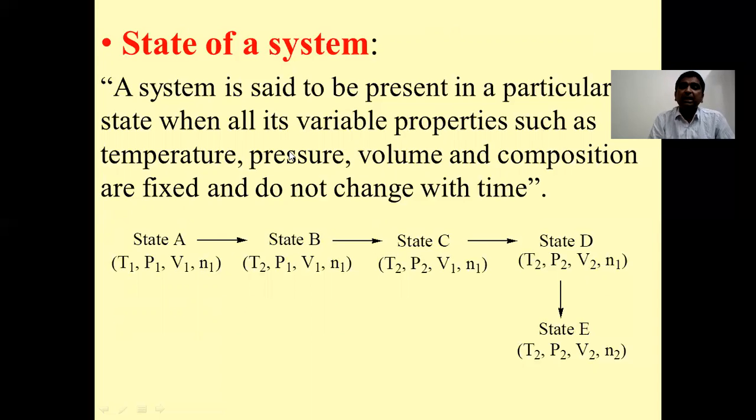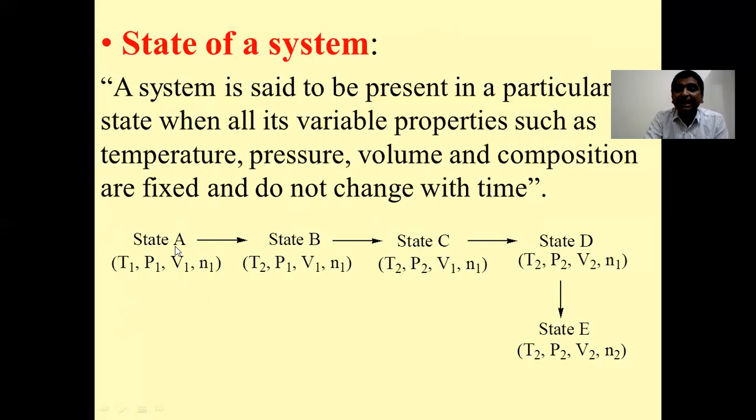Now, in thermodynamics, we define a system with some thermodynamic parameters. And what are these thermodynamic parameters? That is, temperature, pressure, volume or number of moles, that is the composition. Now, suppose we have a state A, another state B, state C, state D, state E. Now, when to say that the system has changed its state from state A to state B?